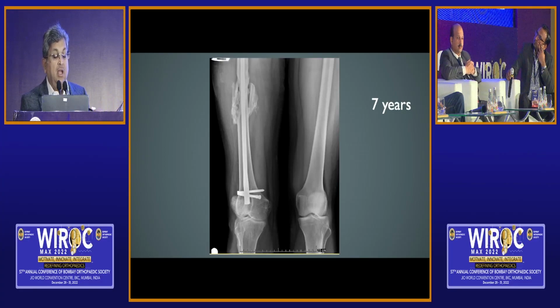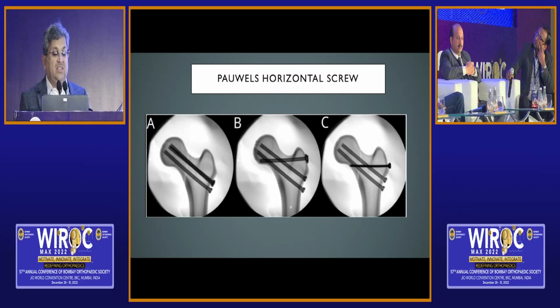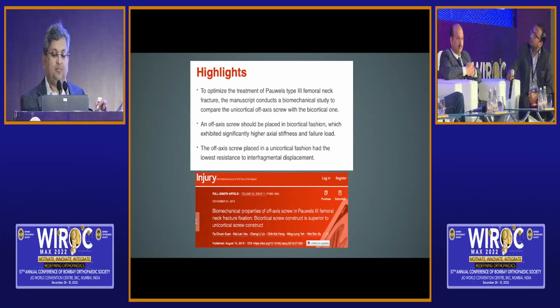This teaches a simple logic: how that Powell screw should be passed as the first screw. Should the configuration be floating in the inferior portion of the femoral head, or should it have a bicortical purchase? The teaching now is it has to be bicortical so that it has good axial stiffness, and it should not be unicortical because that will offer least resistance.